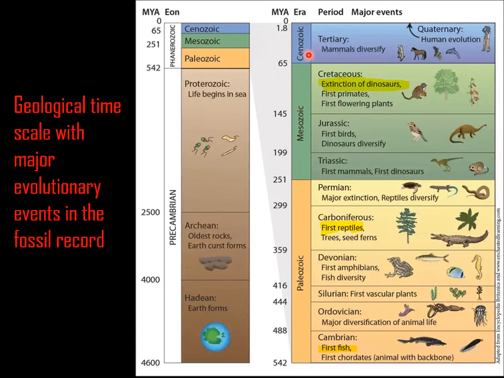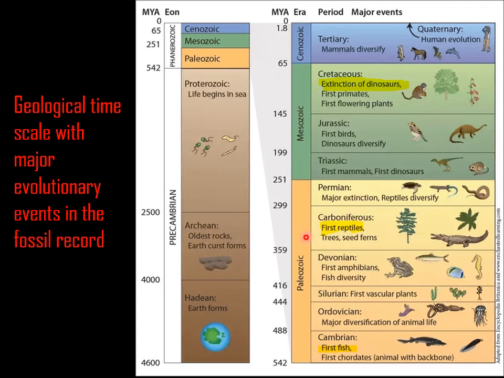Now the Cenozoic era. The Cenozoic era is again subdivided into two, that is tertiary and quaternary. Tertiary is also known as the mammal diversification period, and the quaternary is also known as the human evolution period. So the mammal diversification is the tertiary era, and the quaternary is human evolution, also called the recent or present era. So this is all about the geological time scale.